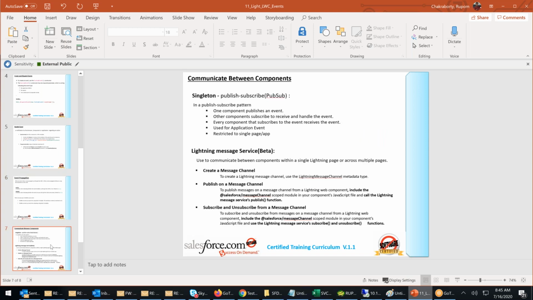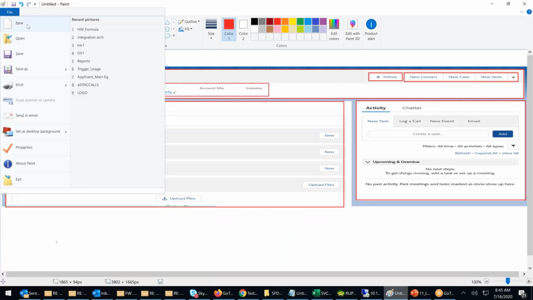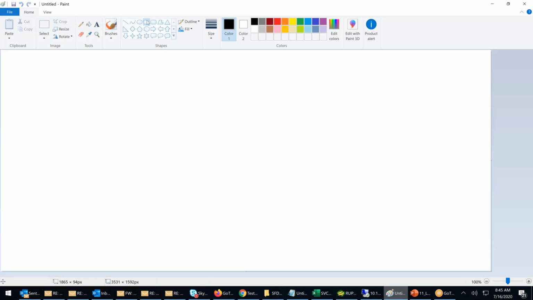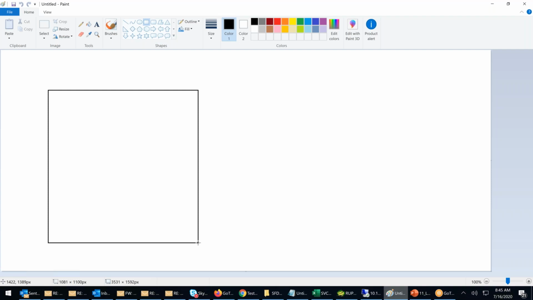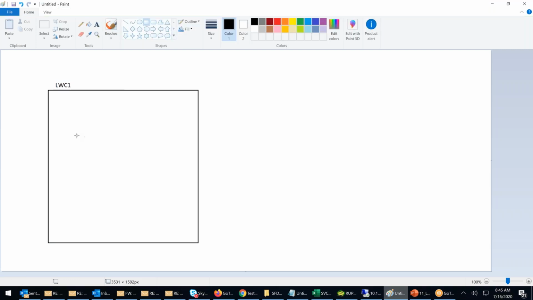Now today we will talk about how an event can be passed from one component to another component, right? I'm talking about the equivalent of your application event in Lightning. If you see the diagram, whether I had the diagram yesterday or not, I'll say file, new, don't save. This is an LWC component, LWC one. Inside LWC1, I create one more component called LWC2.